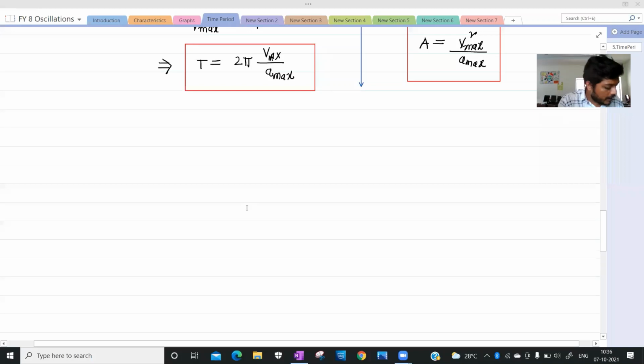So this is what happens. Next, these are the things. These are the characteristics of simple harmonic motion. So next, I will give an application.